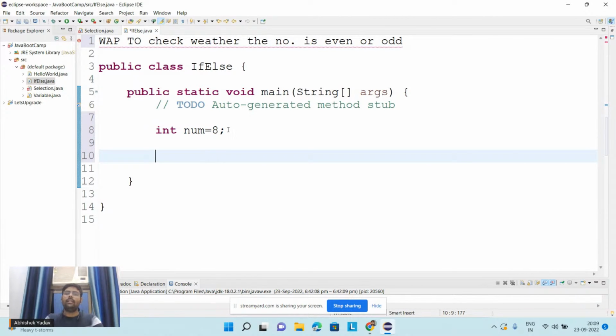And now after storing the data, guys, I will check whether the number is divisible by 2 or not. If the number is divisible by 2, that means the number is even. If the number is not divisible by 2, then the number is odd. Okay, so here I will first write the if keyword and round brackets. Inside the round brackets, I have to write the condition. Okay, so I will write num.